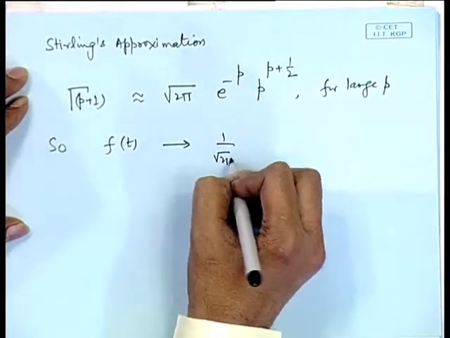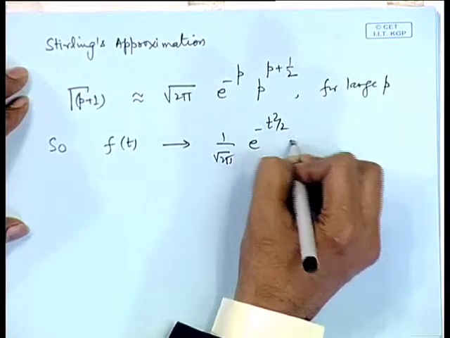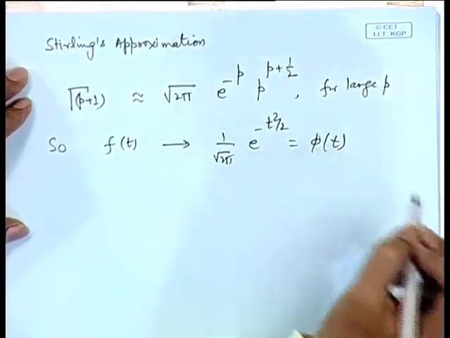So, this proves that f(t) converges to 1 by root 2 pi e to the power minus t^2/2, that is the density function of the standard normal variable.